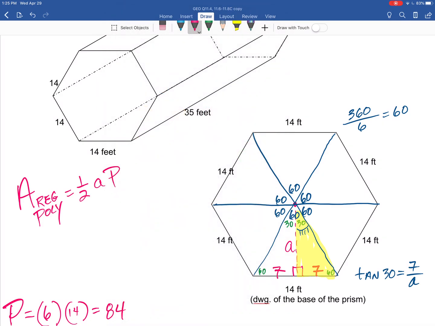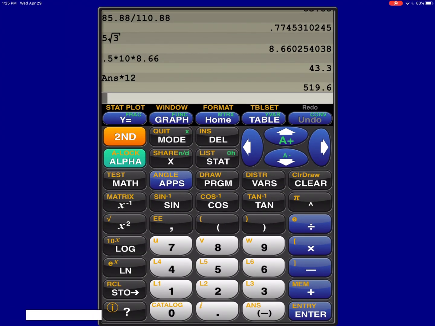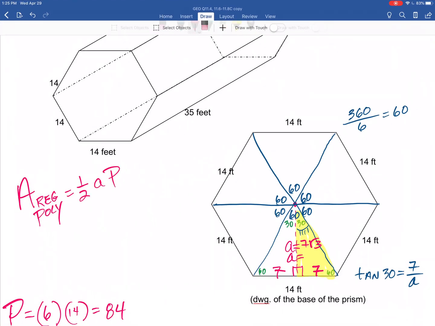I'm going to use my 30, 60, 90 triangle. The short leg is 7. Take the short leg, multiply by root 3. 7 times root 3. That's our apothem on that one. Nice. I like hexagons because that happens only on a regular hexagon. 7 root 3, that's 12.12. Looking good.